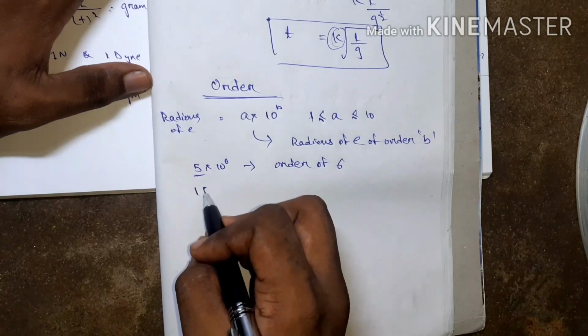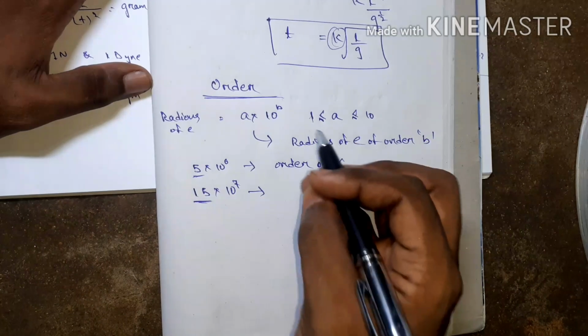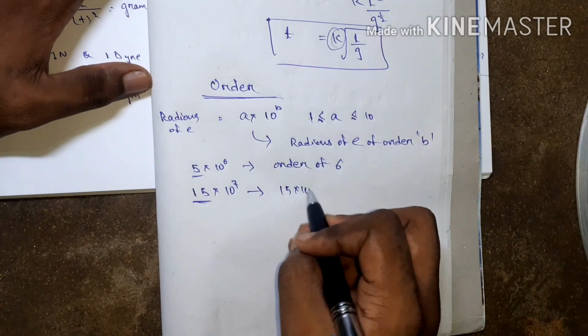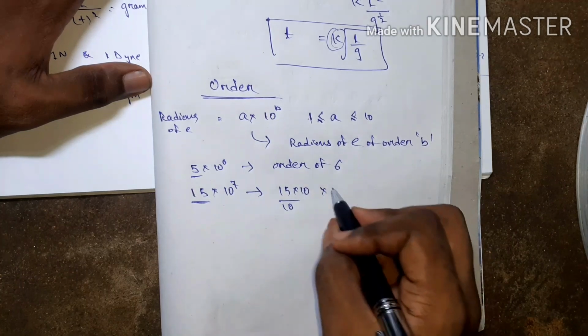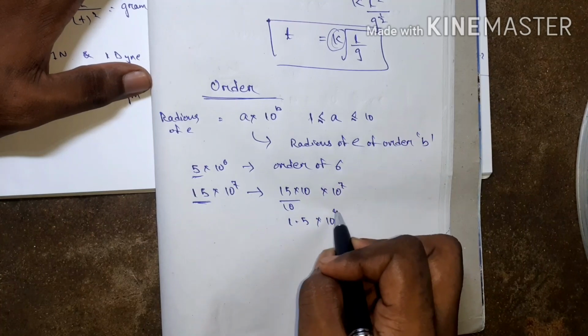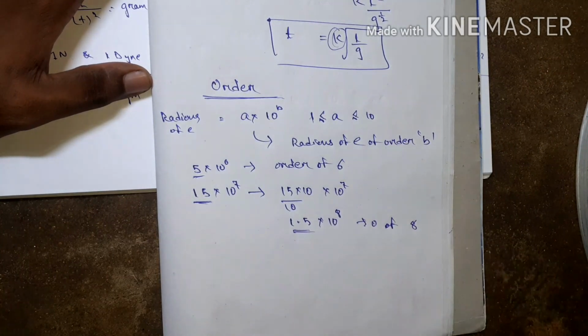If it is said 15 into 10 to the power 7, I make it in the form 1 to 10. Then I multiply and divide by 10: 1.5 into 10 to the power 8, and the order is what? 8.